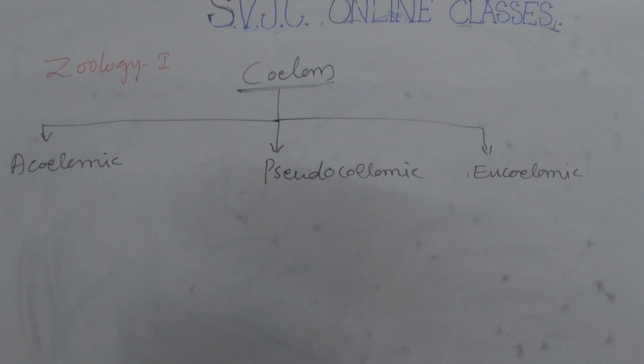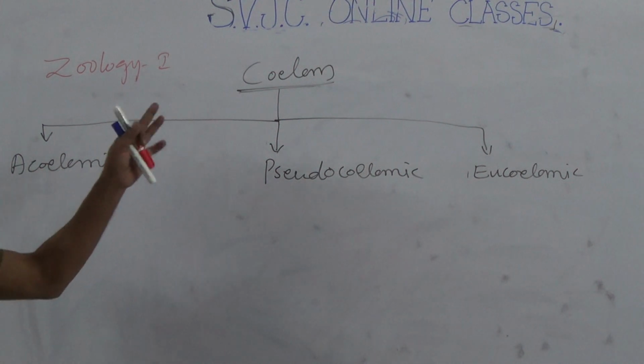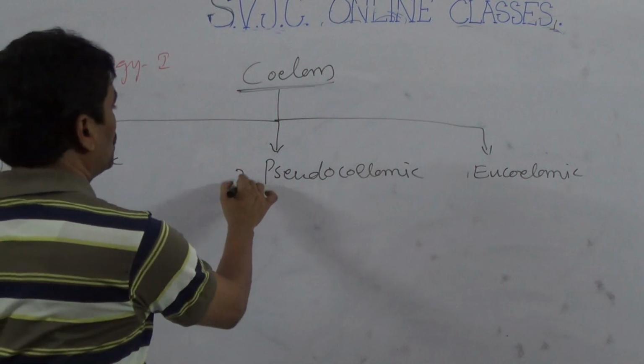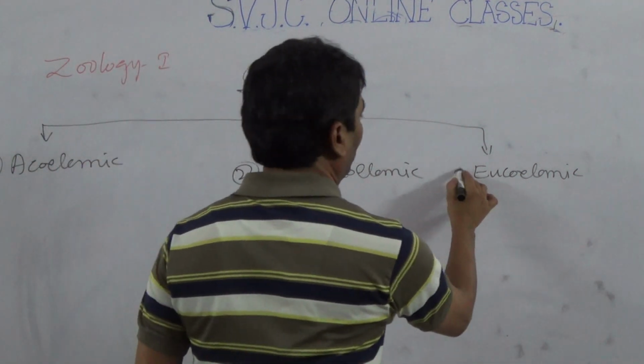Coelom means body cavity. An animal whose body cavity is lined by mesoderm has coelom. The coelom word was coined by Ernest Haeckel. Based on coelom, animals are three types: acoelomic, pseudocoelomic, eucoelomic.